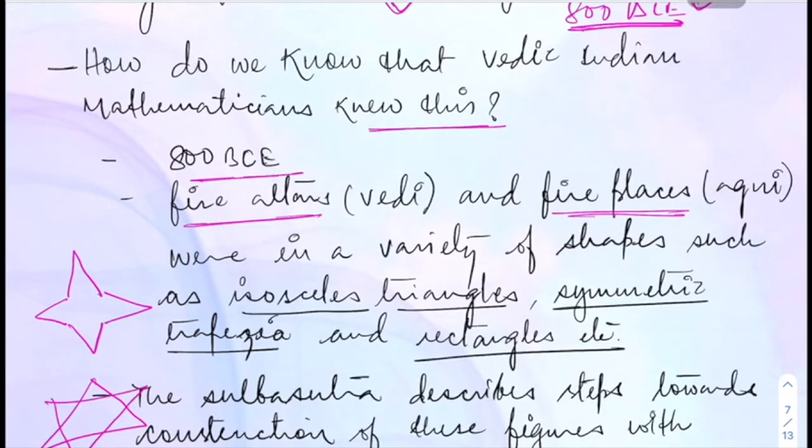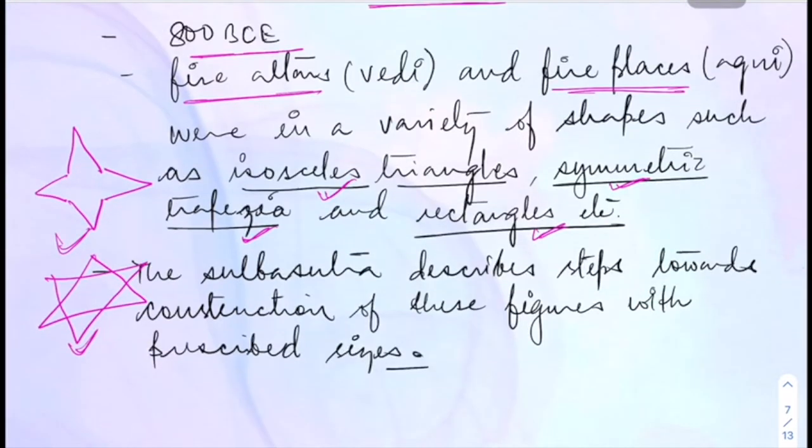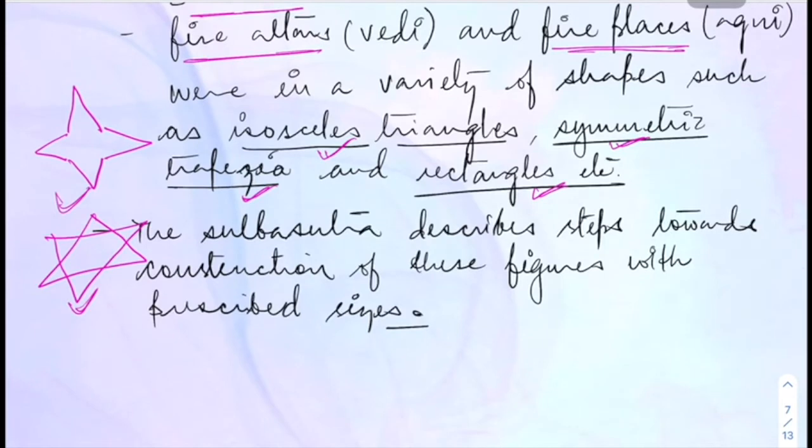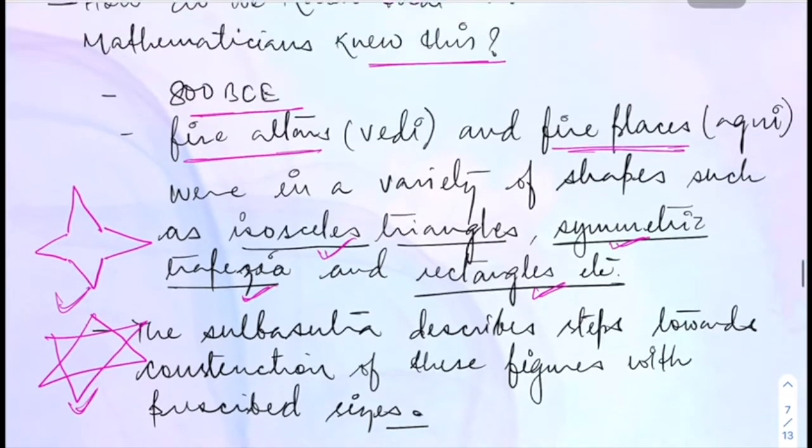So this is how they make these structures, right? And they knew how to draw an isosceles triangle or symmetric trapezia or rectangles. So that's why they claim that this thing has come from Sulba Sutra and not from a Greek called Pythagoras. That's why they have decided to term it as fake news.